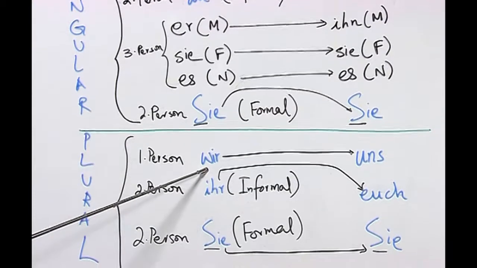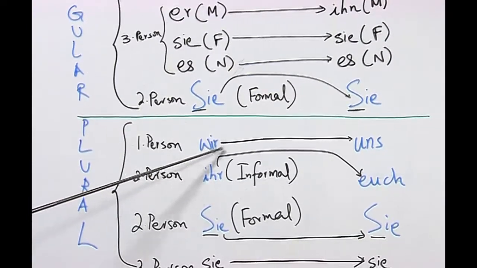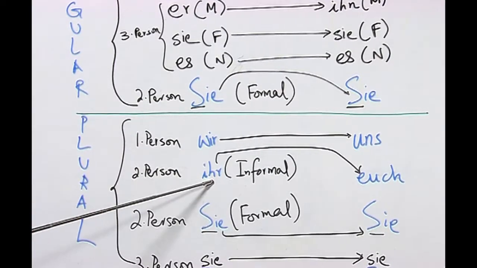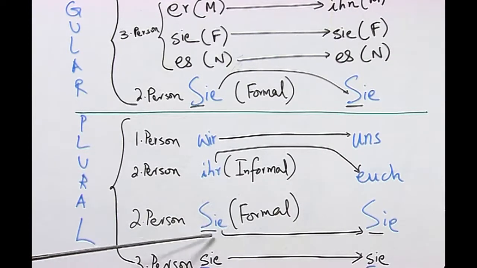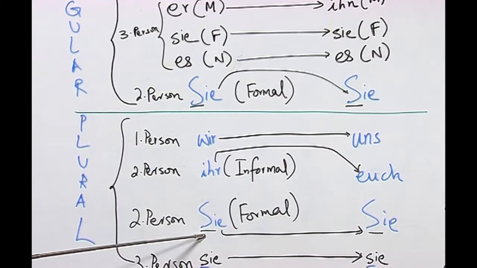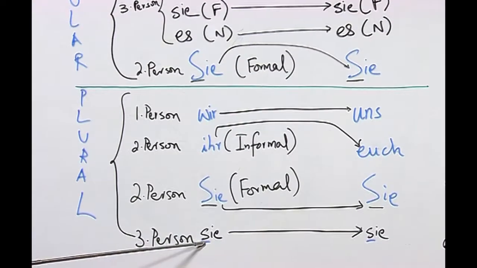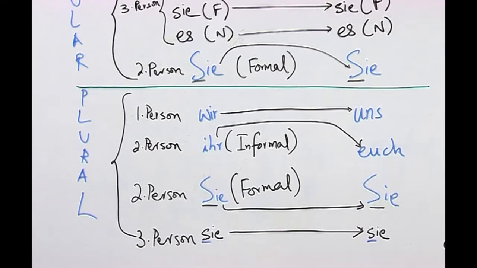and coming to plural pronouns, the first person plural pronoun wir changes into uns, the second person informal pronoun ihr changes into euch, the second person formal pronoun Sie remains Sie, and as you know, the third person plural sie also remains sie in accusative.